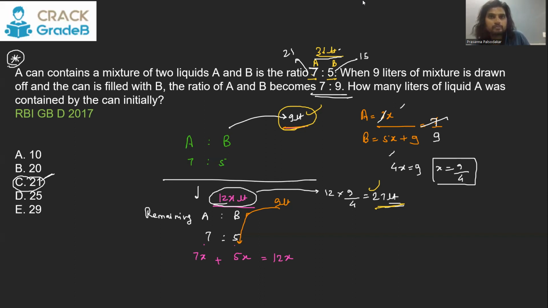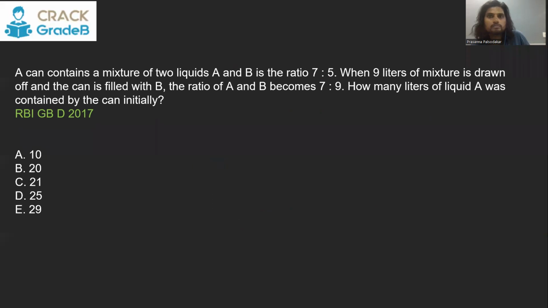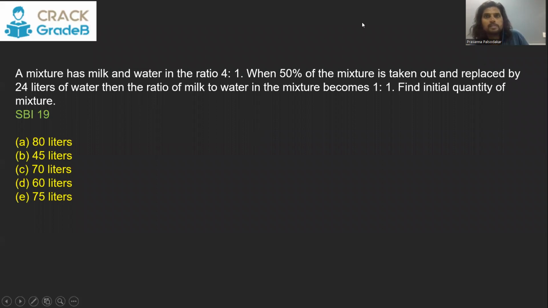Let's see one more. Now SBI PO, again same type of question. Mixture has milk and water in the ratio 4:1. Then 50% of the mixture is taken out and replaced by 24 liters of water. So again same thing. You took out some mixture and you replaced it by water. One-time replacement. You start your question with the remaining mixture. So remaining mixture also has the same ratio that the original mixture had.